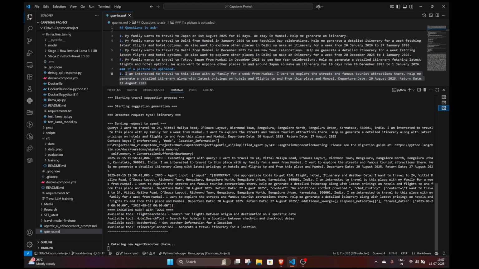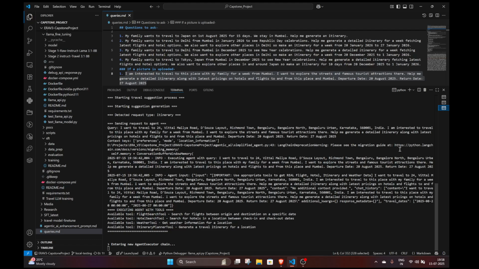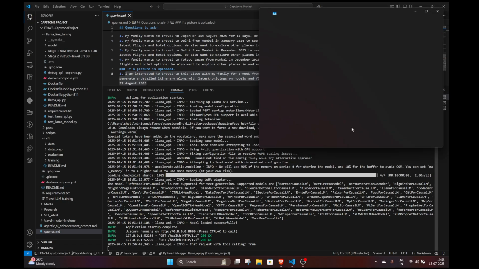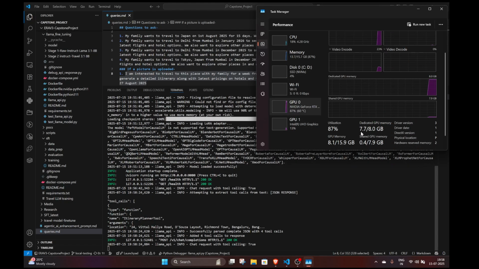It does take some time, but we are waiting for this. Meanwhile, as you can see, the image that we had passed to the GeoClip API was able to successfully generate a prediction. So now we're in the executor chain. Here, meanwhile, our Llama API is being called. I can show you the memory that it is consuming. As you can see, it is using around 8%.